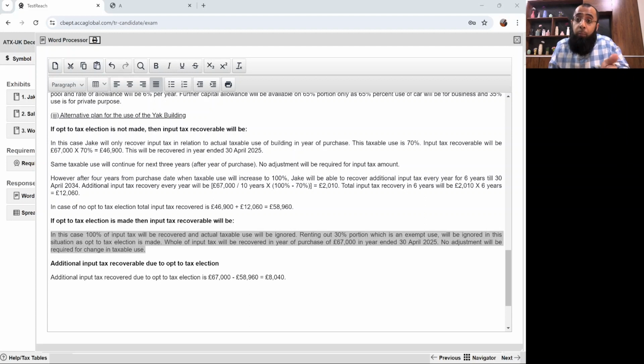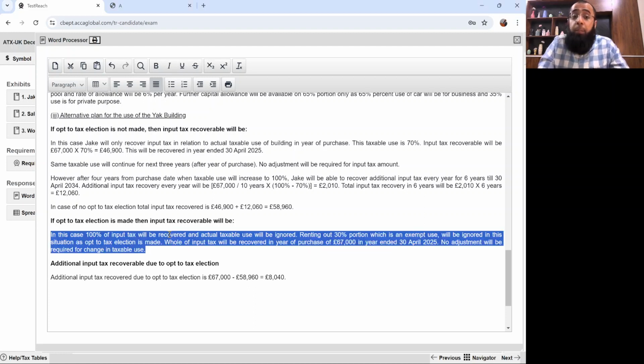On the rented out portion, you'll have to charge VAT on the customer also. Normally, if it was an exempt use, there was no need to charge the tenant. But when you make the election of opt to tax, you'll have to charge VAT on your tenants on this rented out portion also. So you are recovering the input tax, but the tax department will also get VAT from your tenants.